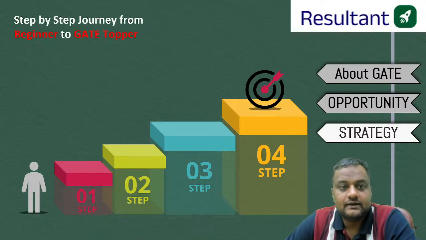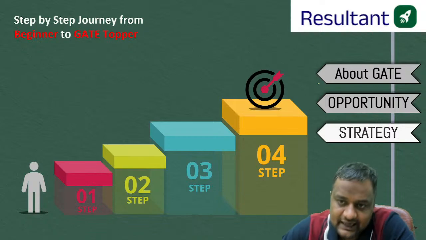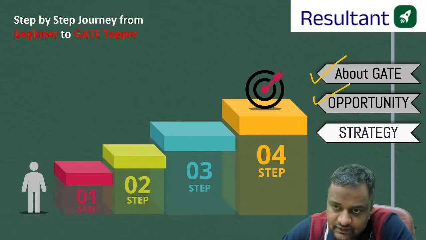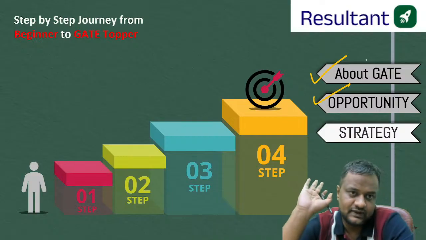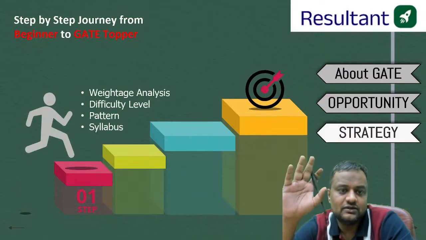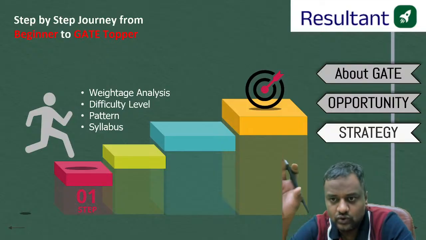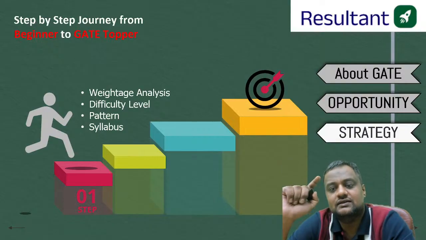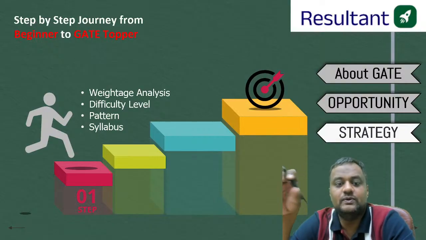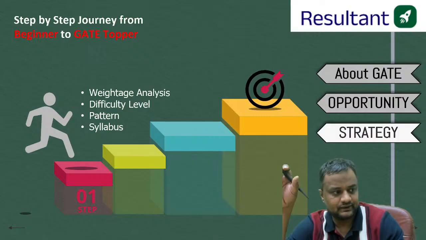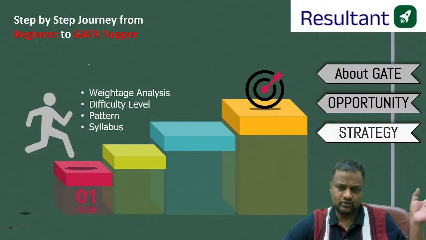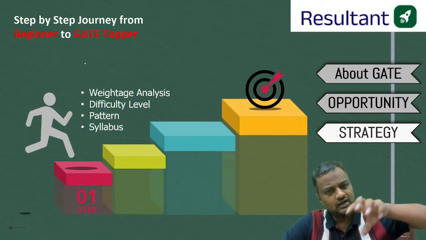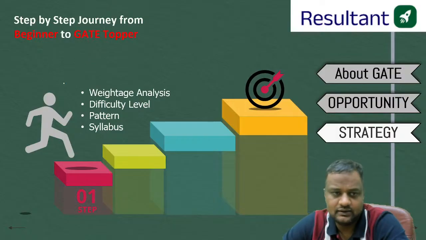Okay. Now, opportunity, we get about the examination, GATE and ESE, we get the opportunity. Now, what is the strategy? Guys, the first strategy is to know the exam. For a cricketer, if he wants to hit a century, the first thing is he should be knowing about the pitch. He should be knowing about the conditions. Correct? So that I told you, I helped you about the pattern, selection ratio and everything.